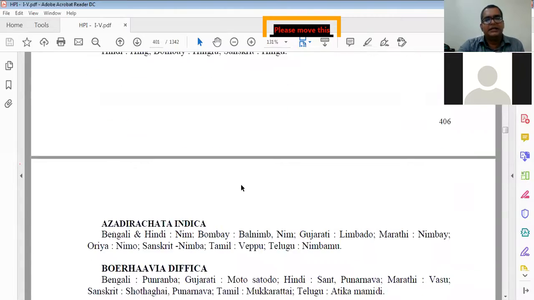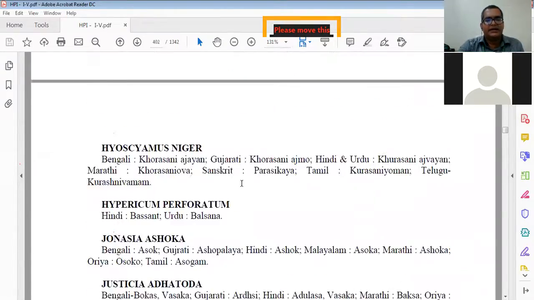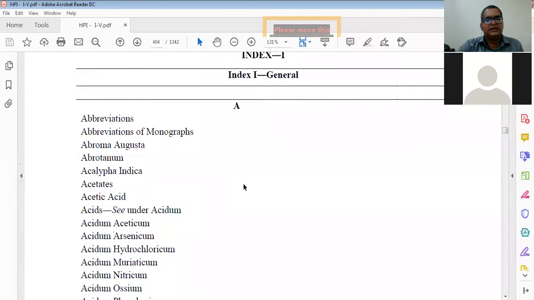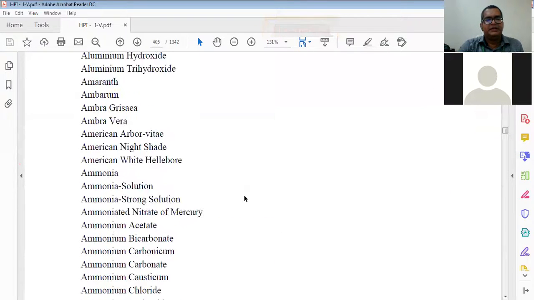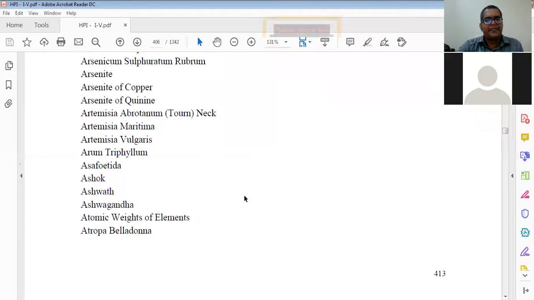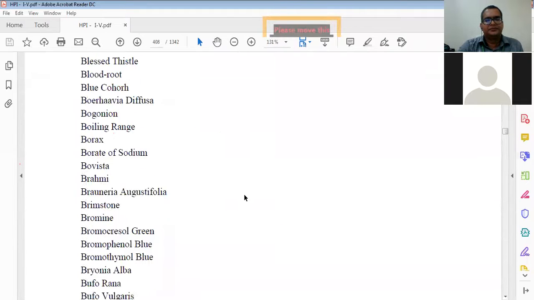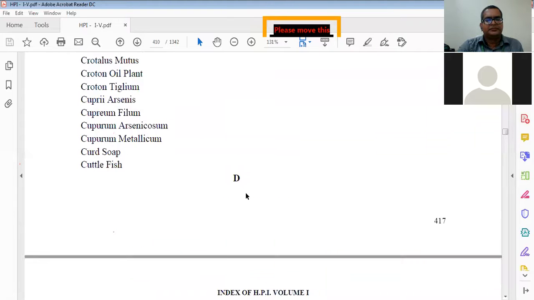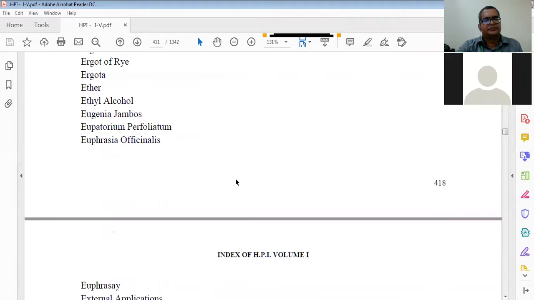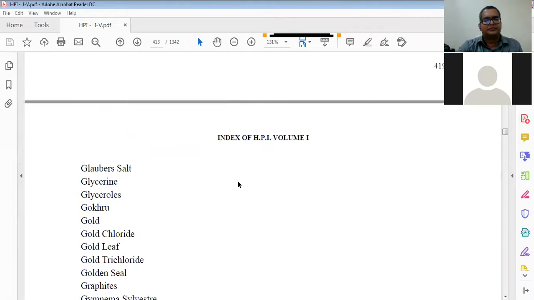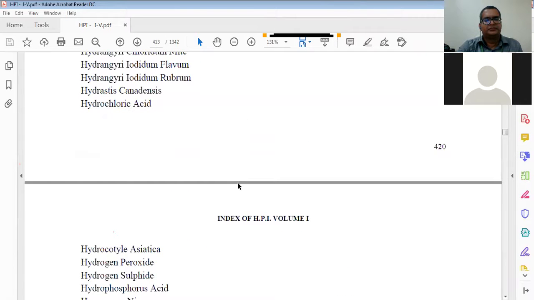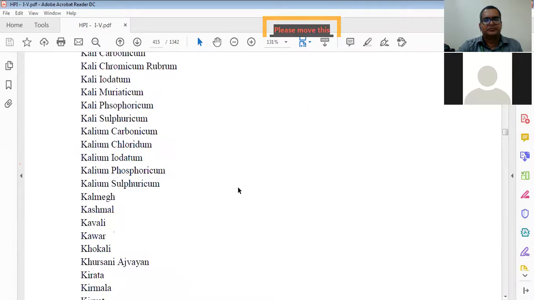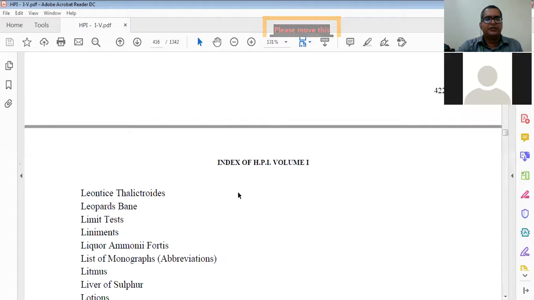The Hindi names and different names are given, what we have already studied in your Mandal and Mandal book. Then abbreviations are given again. Then the index of HPI volume 1 is given.